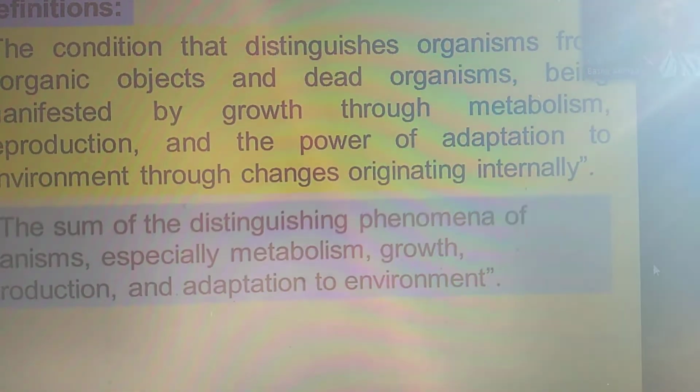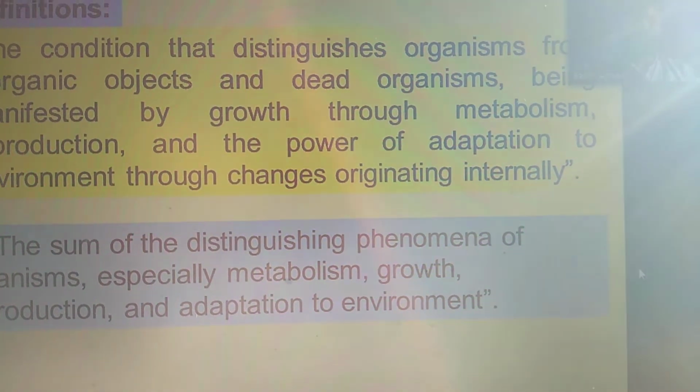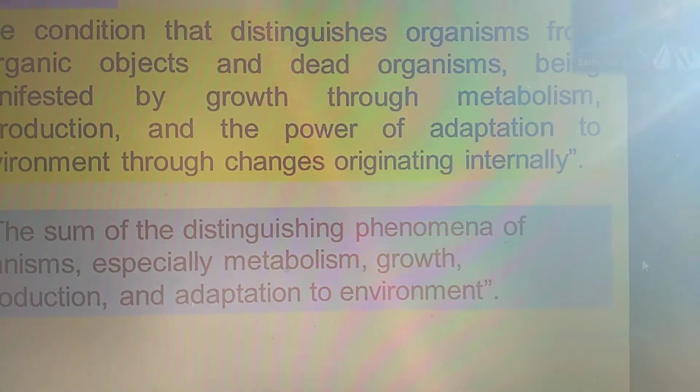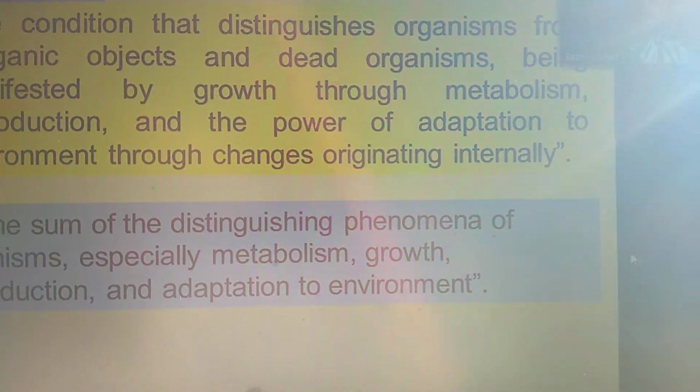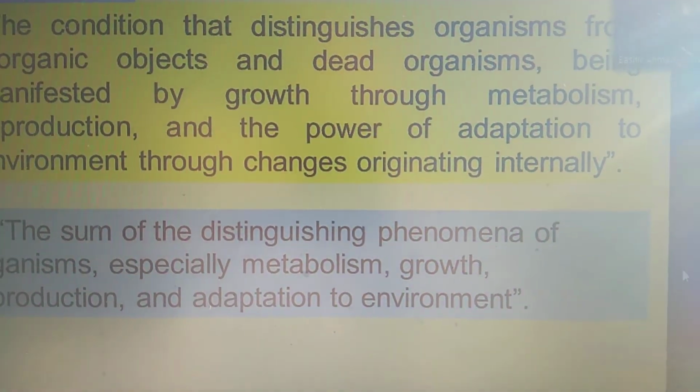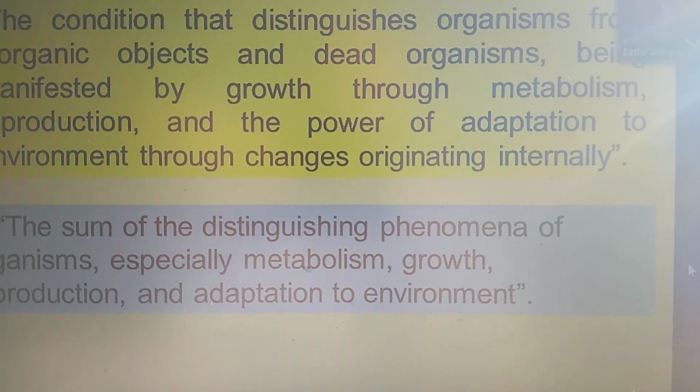So we can define it as the sum of distinguishing phenomena of organisms, especially metabolism, growth, reproduction, and adaptation to environment, the same as before.